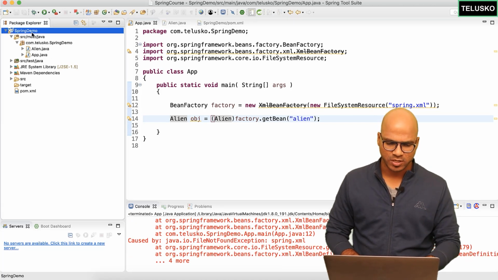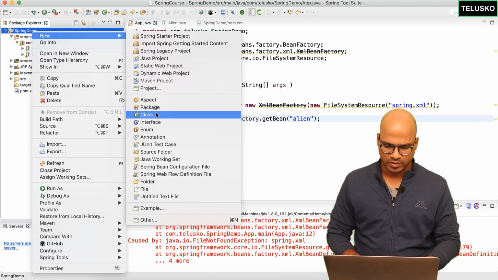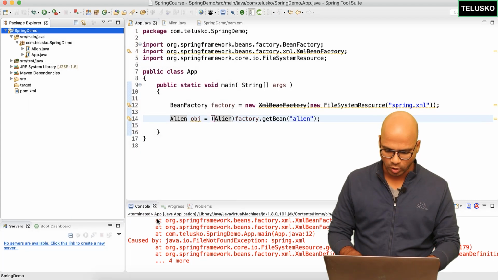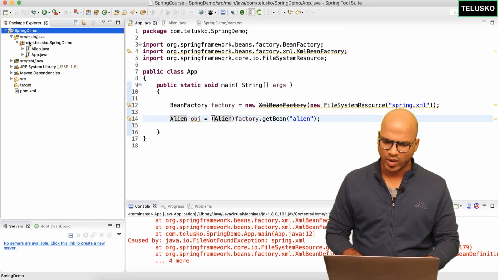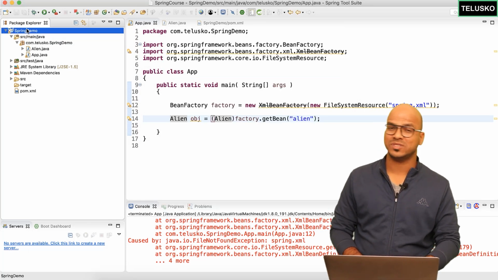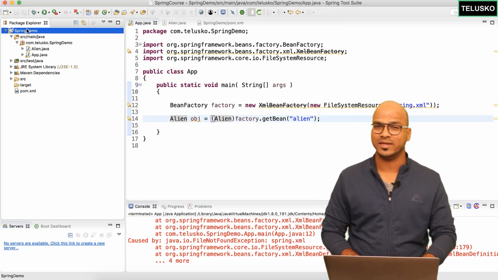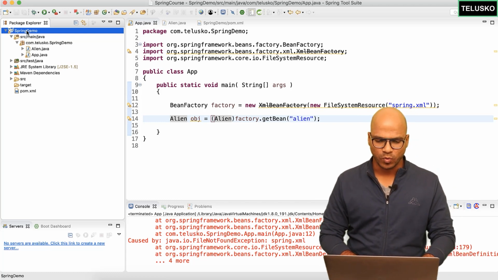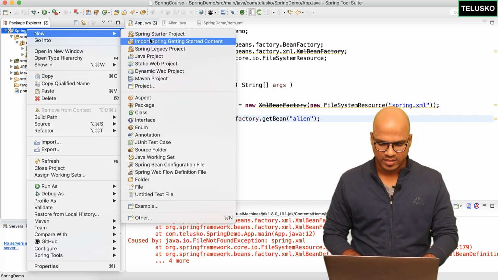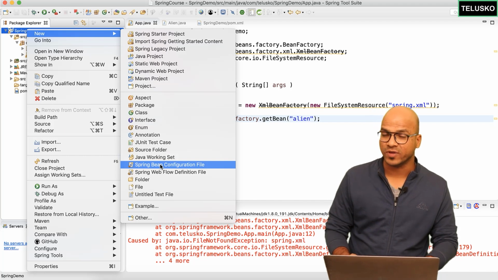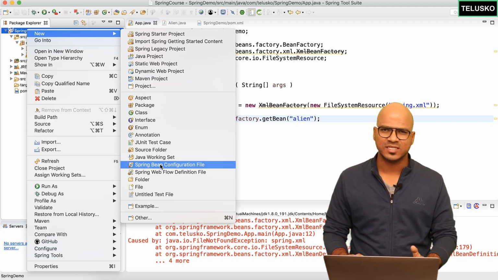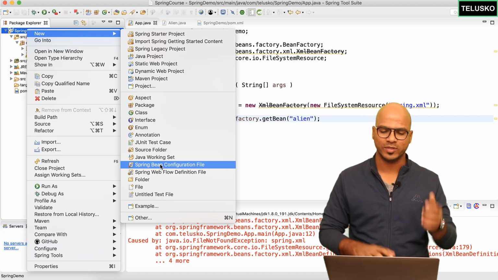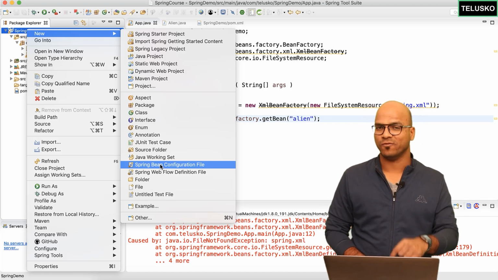So let's right click on your project and I will say new. And this is where you'll be saying, hey, I want to create an XML file. That's one way of doing it. Otherwise, see, the problem is when you say XML, we have to add the DTD as well. If you don't want to do that, you can simply say new. There's an option of Spring Bean configuration file, and that's why we are using STS here. You could have done the same thing in Eclipse as well, but in Eclipse, you don't get this option, which is Spring Bean configuration file.